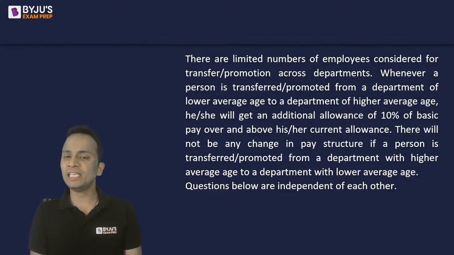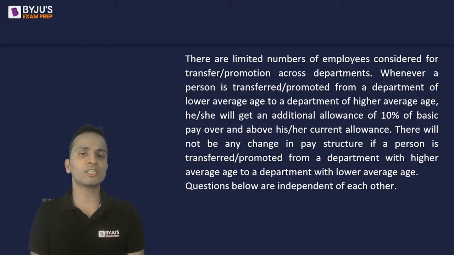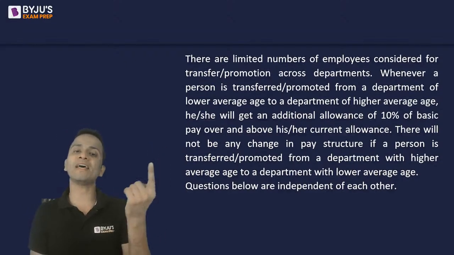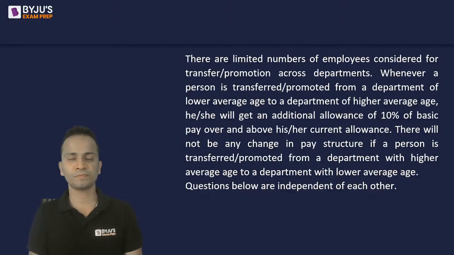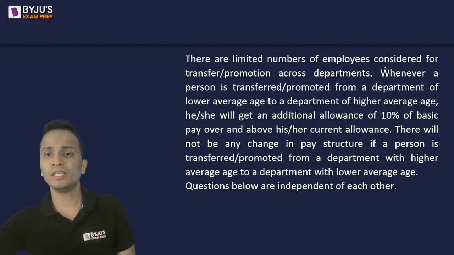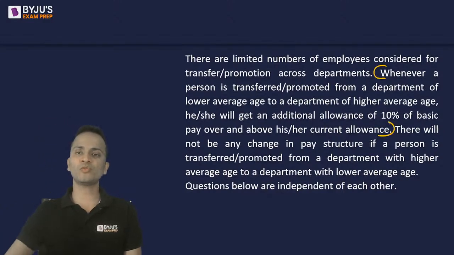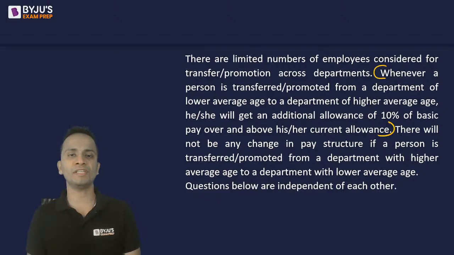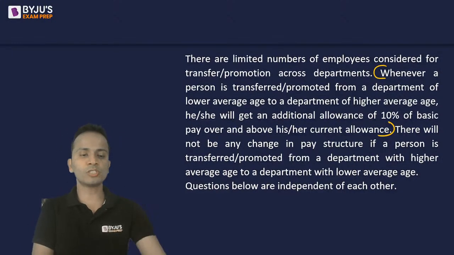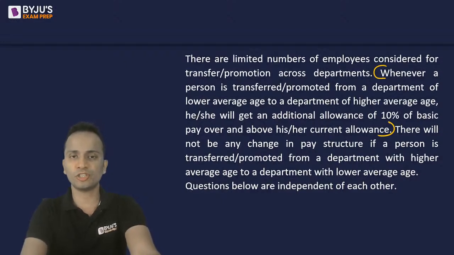There will not be any change in the pay structure if a person is transferred or promoted from a department of higher average age to a department of lower average age. I'll read this information again, as this portion is very important. Whenever a person is transferred from a department of lower average age to a department of higher average age, he or she will get an additional allowance of 10% of the basic pay over and above his or her current allowance. All right. I'll wait here for a few more seconds and then I'll take you to the first question.